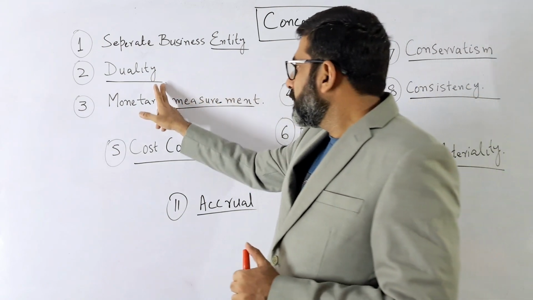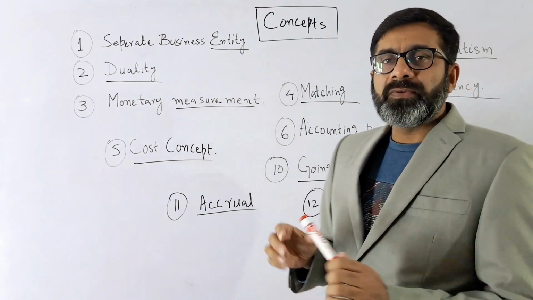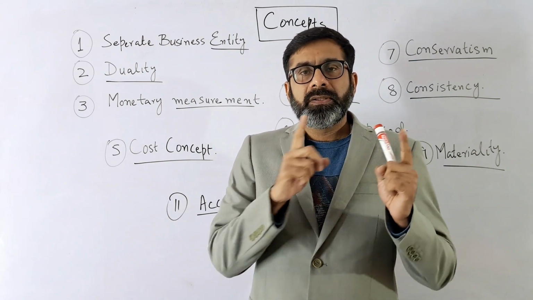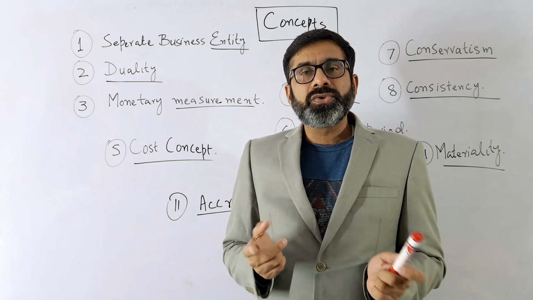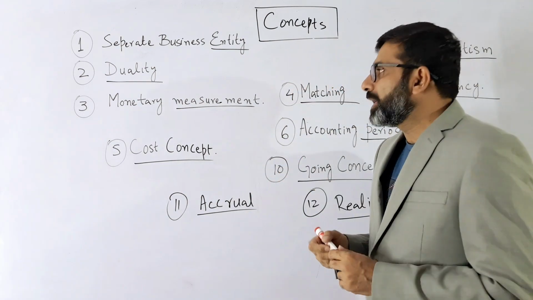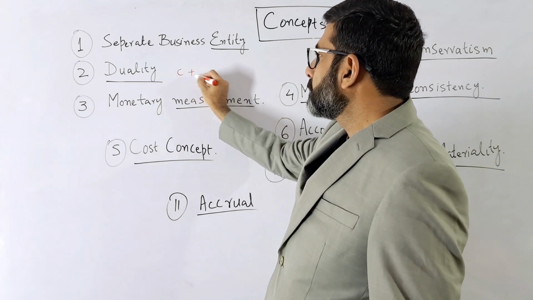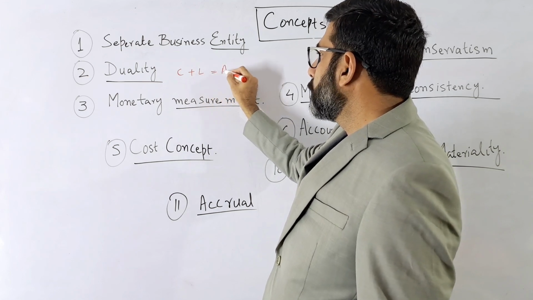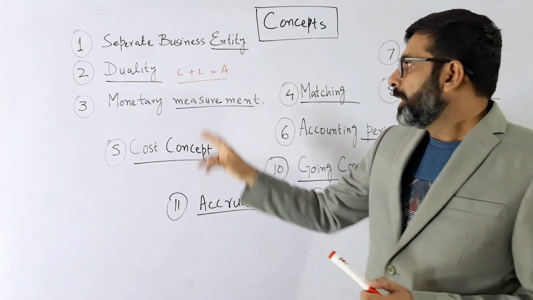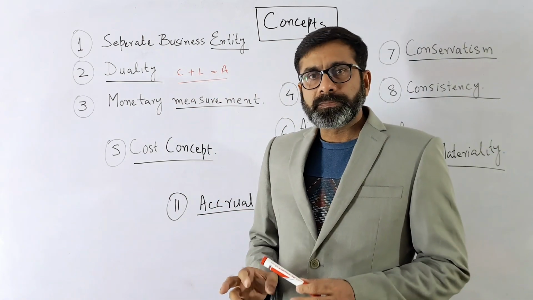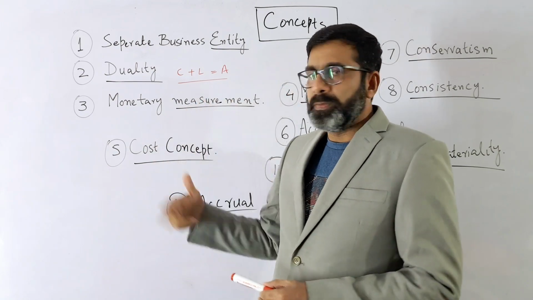The second thing that we have is the concept of duality. Duality means that every transaction has a debit and a credit, which means every transaction has at least two effects. I hope you remember the very basic accounting concept: capital plus liability is equal to assets. This is the basic accounting equation, and we already discussed in detail that both sides should be equal. And if there are at least two effects, then the equation will stay the same.